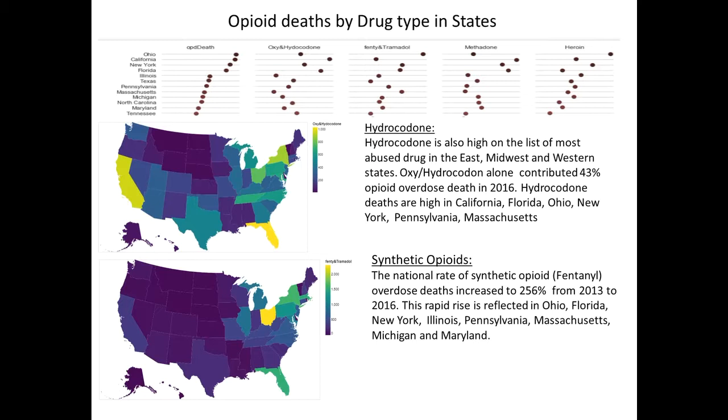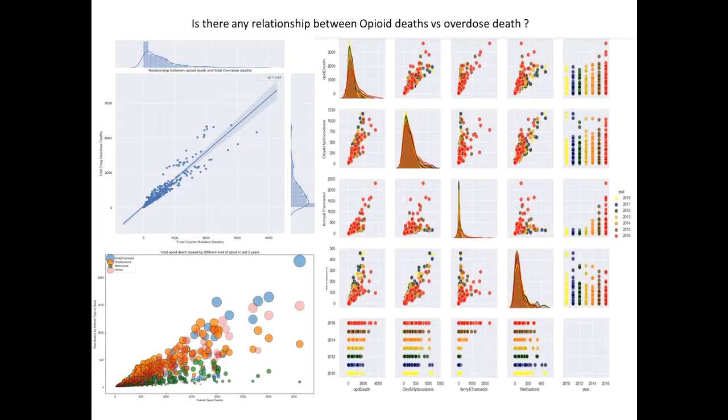The national rate of synthetic opioids, such as fentanyl, overdose death increased by 256% from 2013 to 2016. This rapid rise is reflected in Ohio, Florida, New York, Illinois, Pennsylvania, Massachusetts, Michigan, and Maryland. All those figures are represented in the maps on the left side.